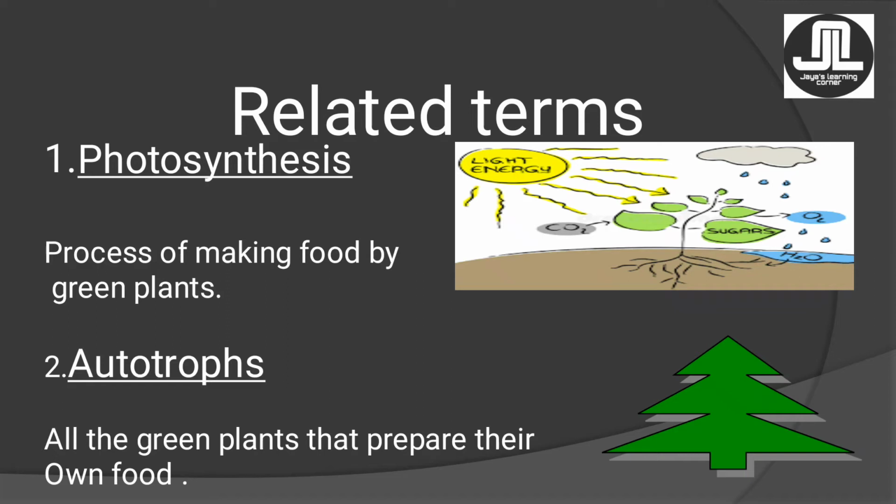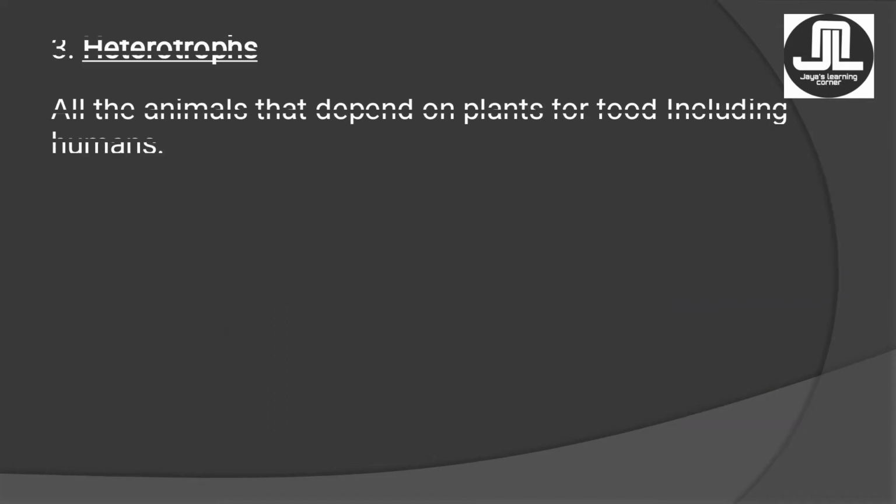Now most of the time the students get confused about photosynthesis and autotrophs. Don't get confused, kids. Photosynthesis is a process and autotrophs is a category. Okay. Next is heterotrophs. Heterotrophs, all the animals including humans that cannot prepare their own food and depend on other animals or plants for their food, are called heterotrophs.